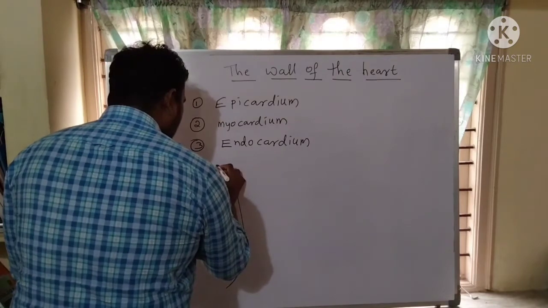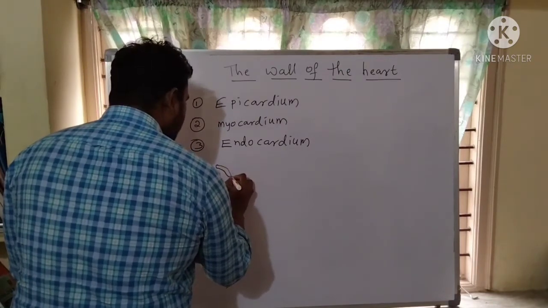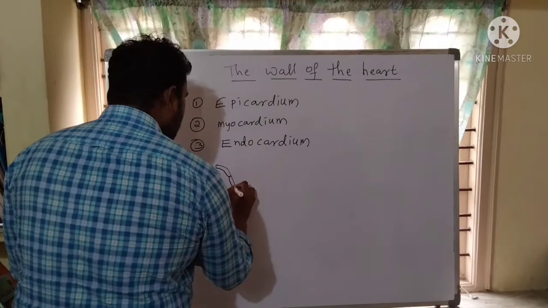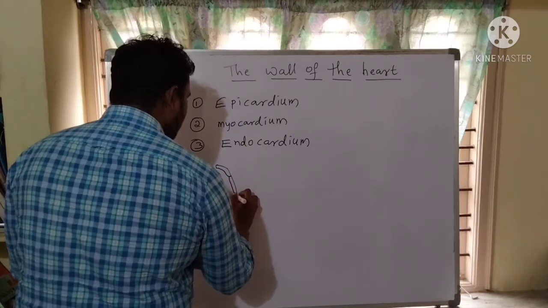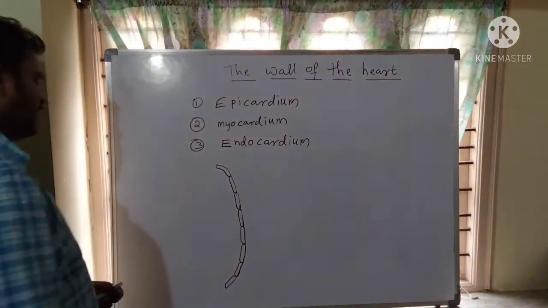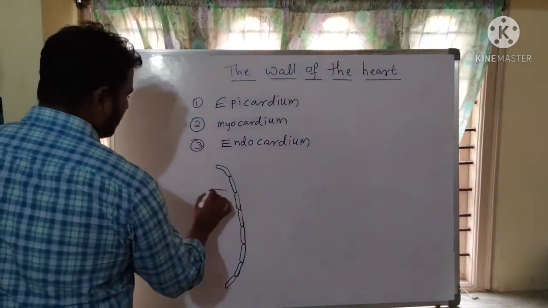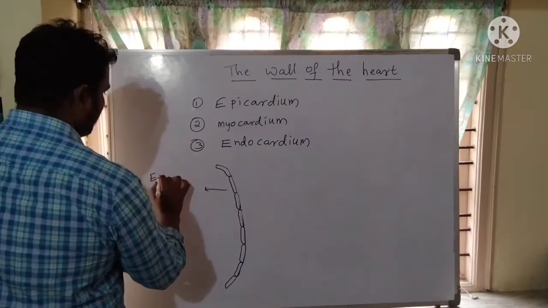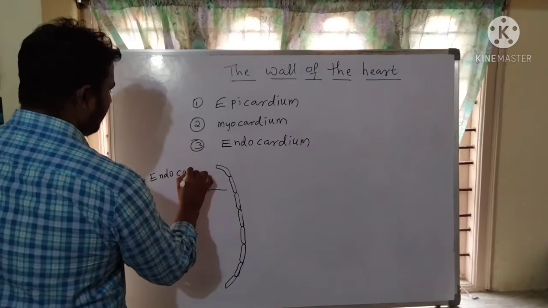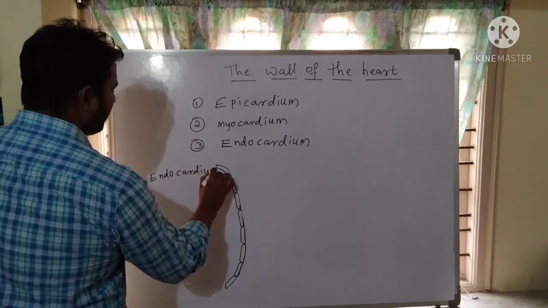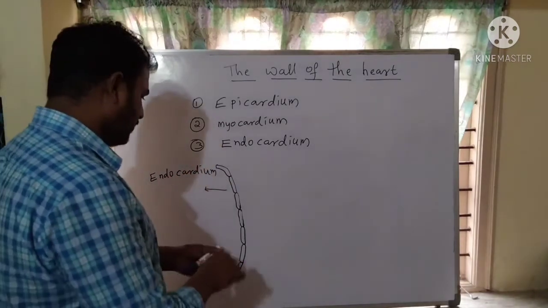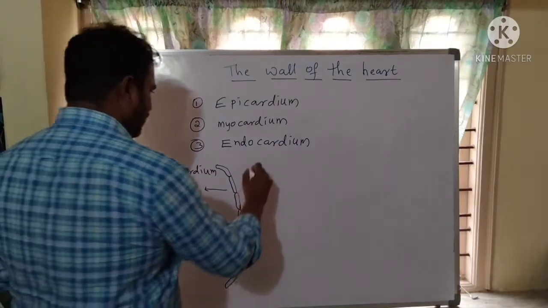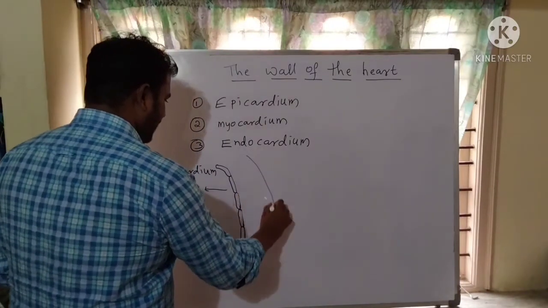Endocardium is made up of simple squamous epithelium. Above the endocardium, we can observe